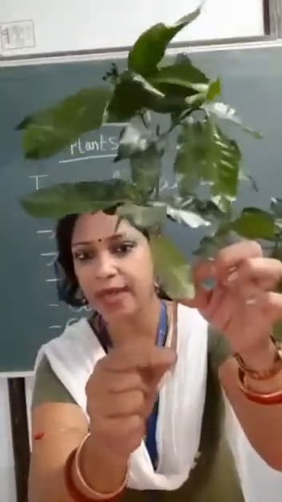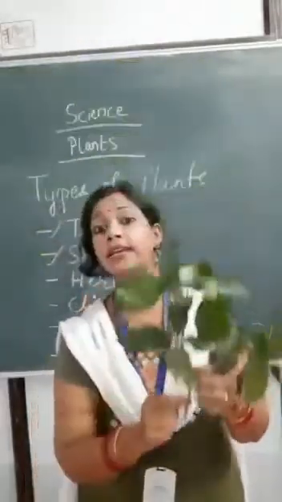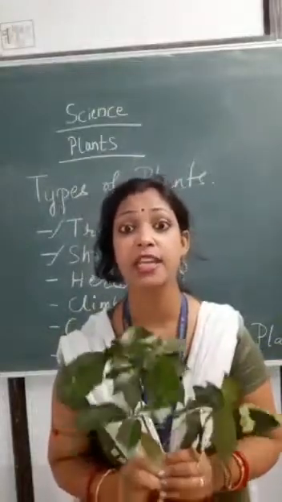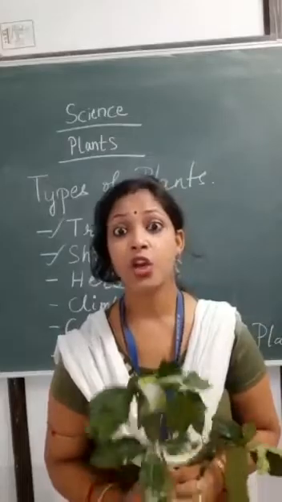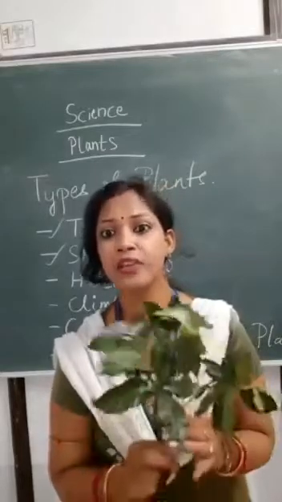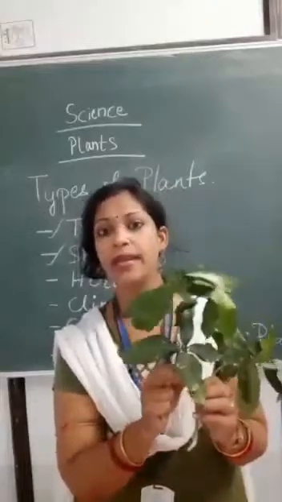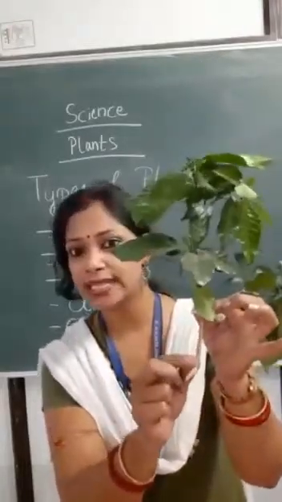लकड़ी का stem है इसका, ठीक है? And this plant is called क्रेप जैस्मिन. Which plant is it? क्रेप जैस्मिन. क्रेप जैस्मिन मतलब क्या? टगर गछ, ठीक है? Okay, why is it called a shrub? It is called a shrub because it has a woody stem.